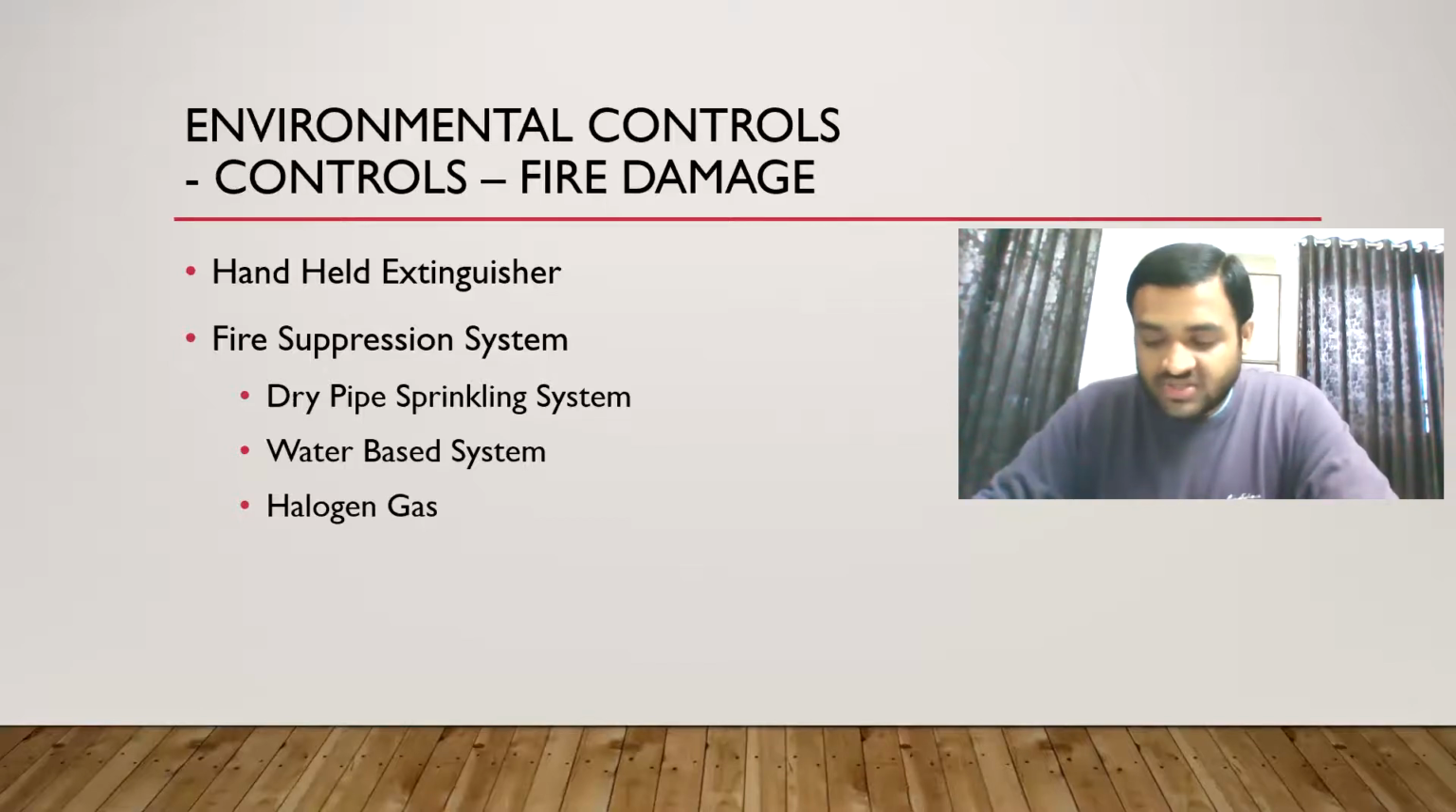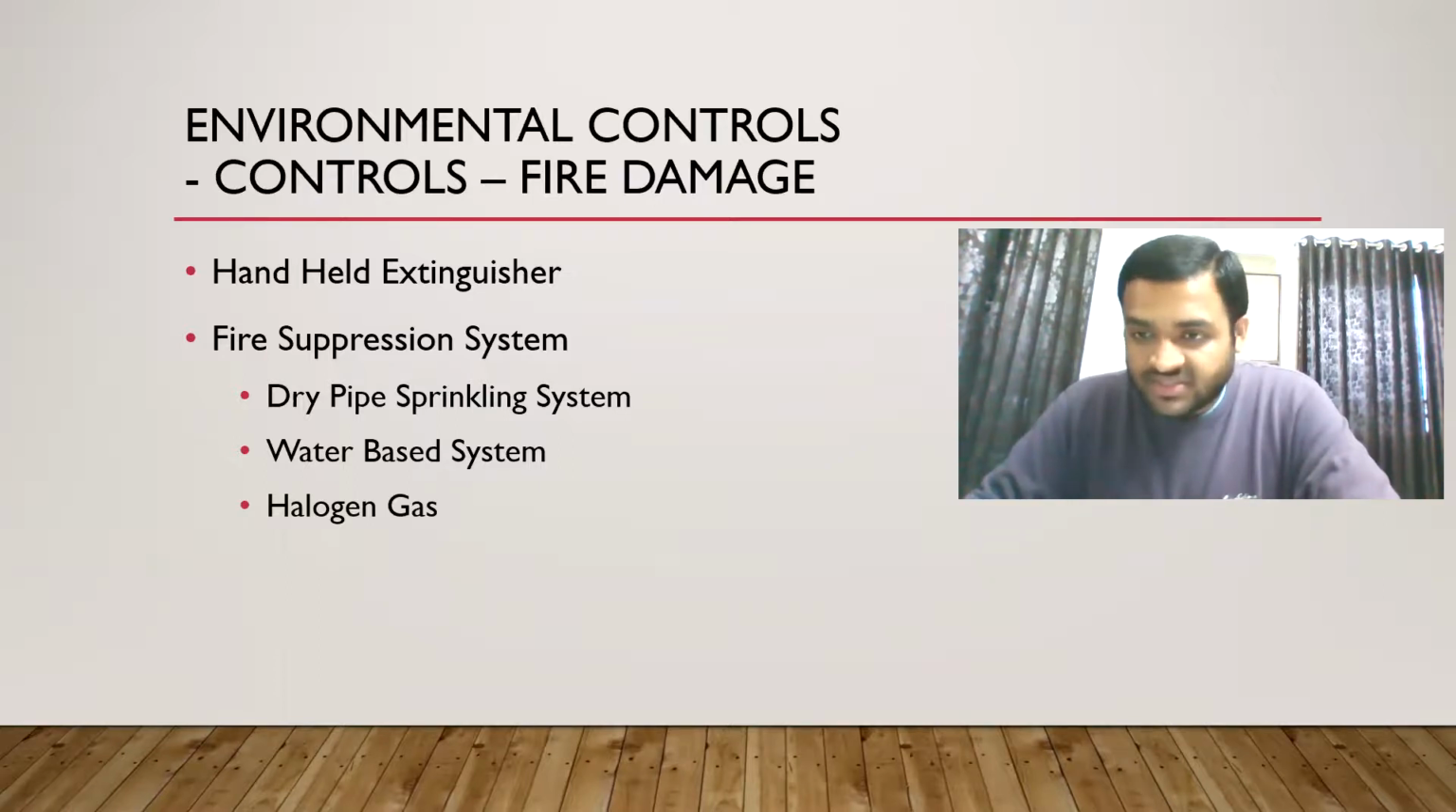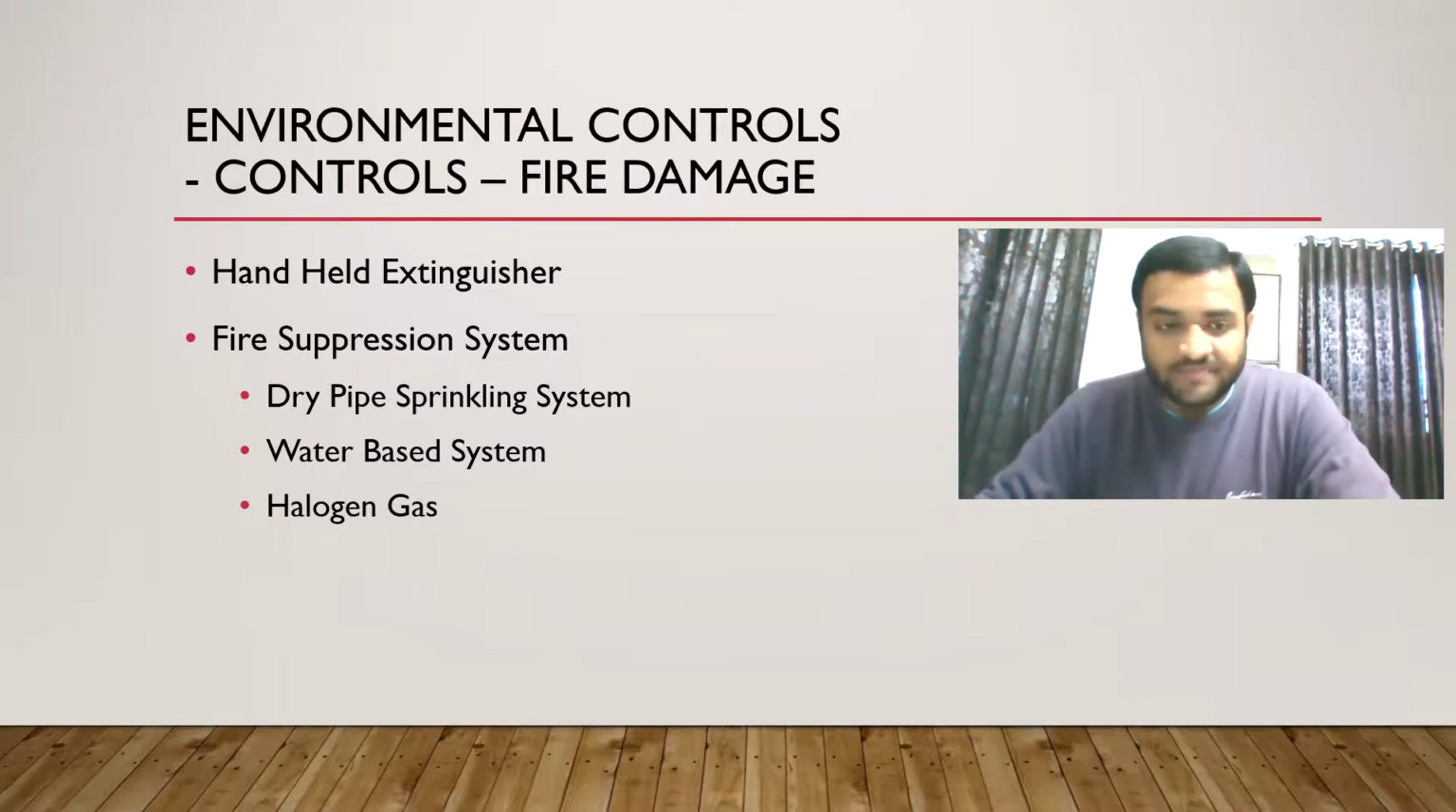Then halogen gas. What is halogen gas? It extinguishes fires. But you have to also write that halogen gas is very harmful for our environment. The ozone layer of Earth is being depleted because of continuous use of halogen gas. So it is outdated and the least preferred option, but it is still a part of fire suppression systems. If the organization wants, they can opt for it, but they have to take extra measures to make sure that it doesn't affect the environment.